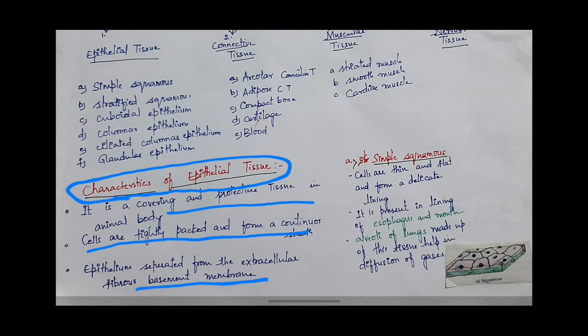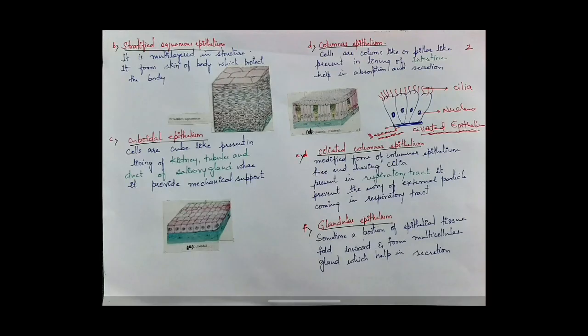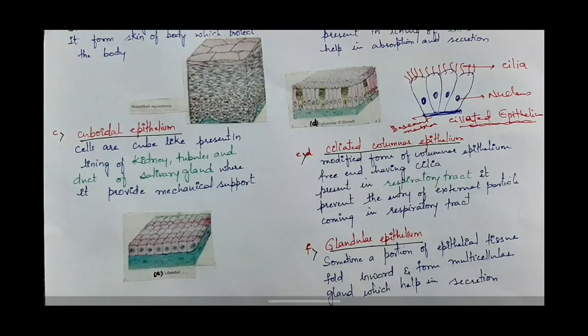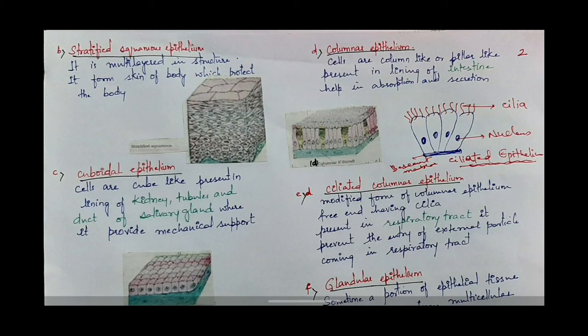First type is simple squamous epithelium. In this, cells are thin and flat and form a delicate lining. It is uninucleate. The nucleus is present at the center. It is present in the lining of esophagus and mouth. Alveoli of lungs are made up of this type of tissue and help in diffusion of gases. Second type of epithelial tissue is stratified squamous epithelium. It is multi-layered in structure. It forms the skin of the body which protects the body.